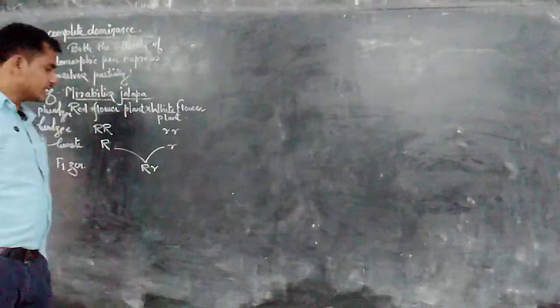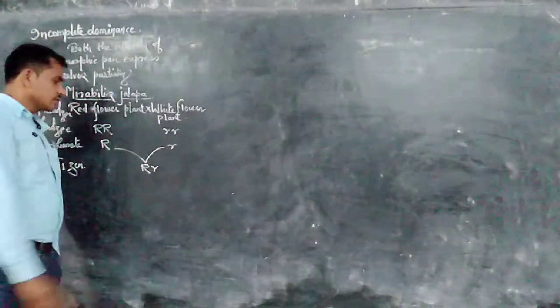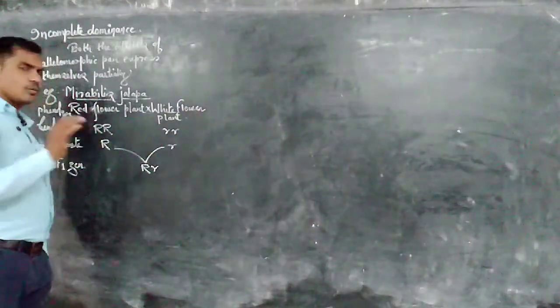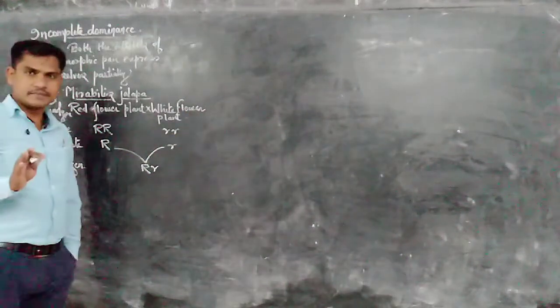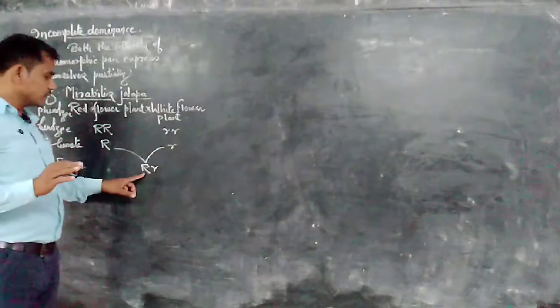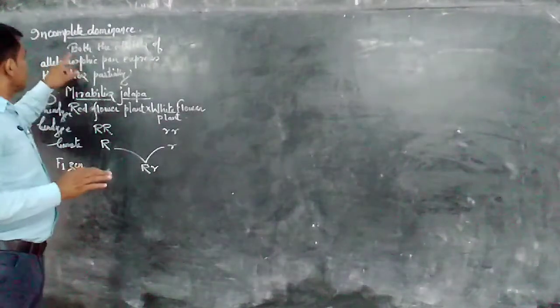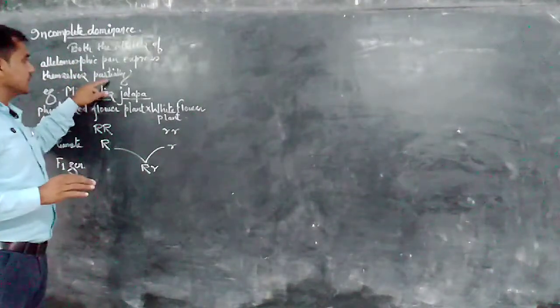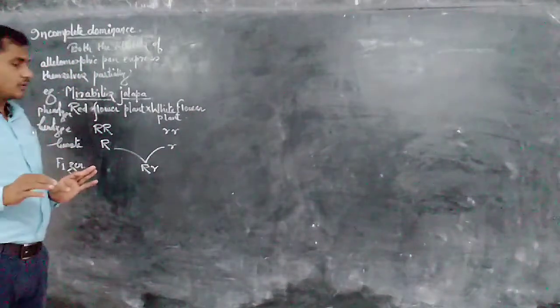So here we have capital R, small r. But there is no dominance of the red color. It is partial. Both the alleles express their characters partially.